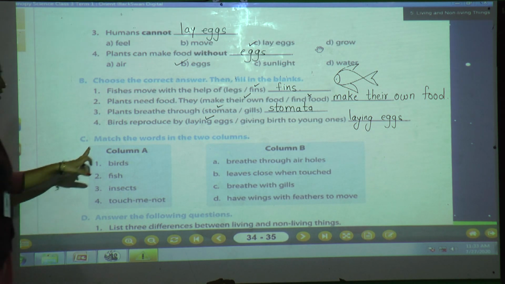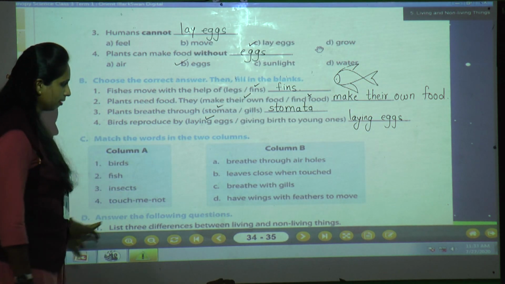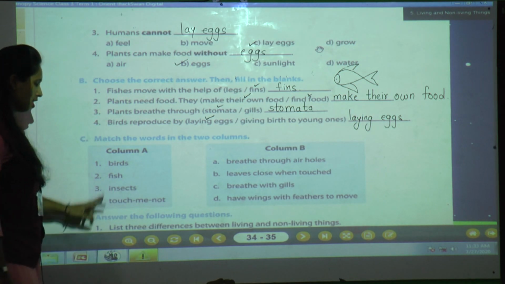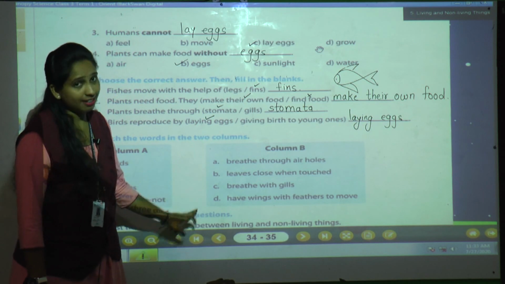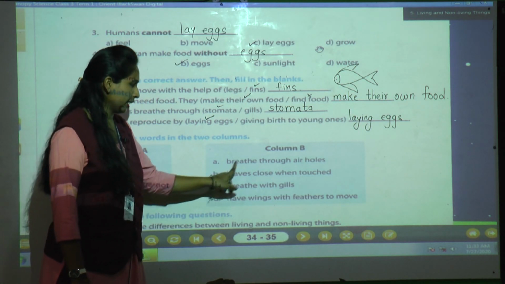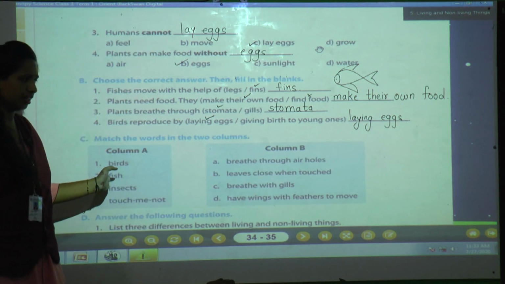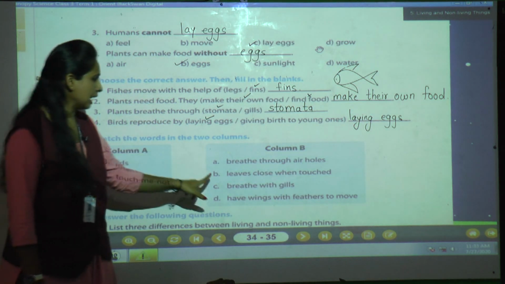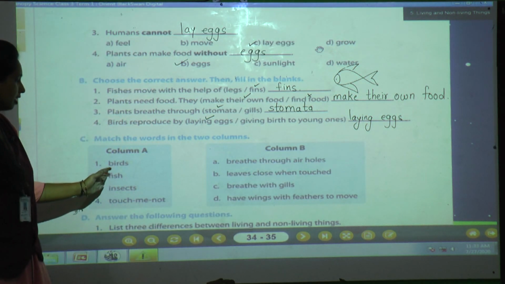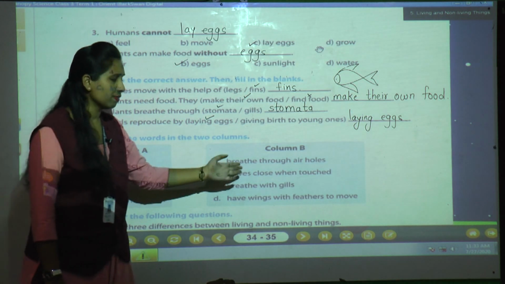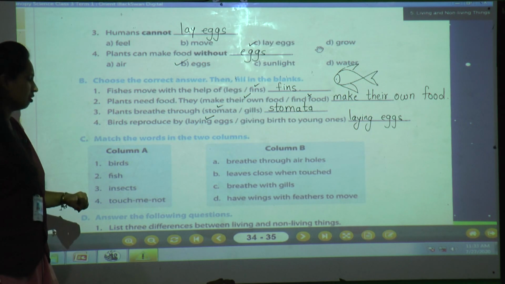What is the C question? Match the words in the two columns. They have given column A and column B. In that first one, birds. Now let us find out what is the correct answer given in column B. The option A is breathe through air holes. Do birds breathe through air holes? No. Leaves close when touched. See. Which plant closes when we touch? Yes, the touch me not plant closes when we touch its leaves.